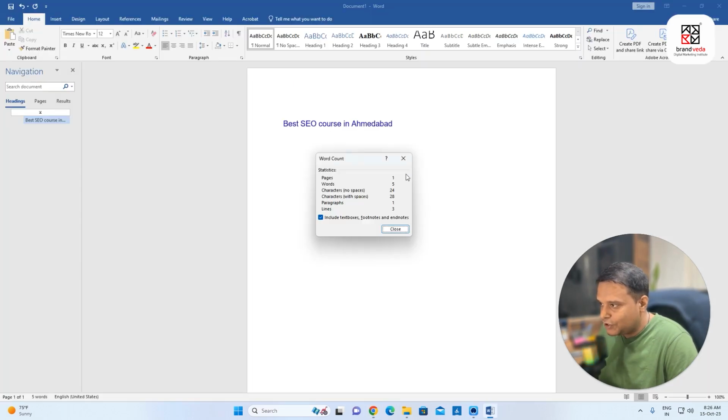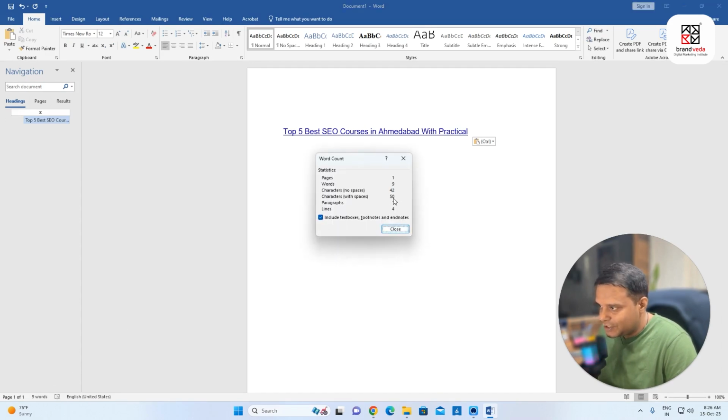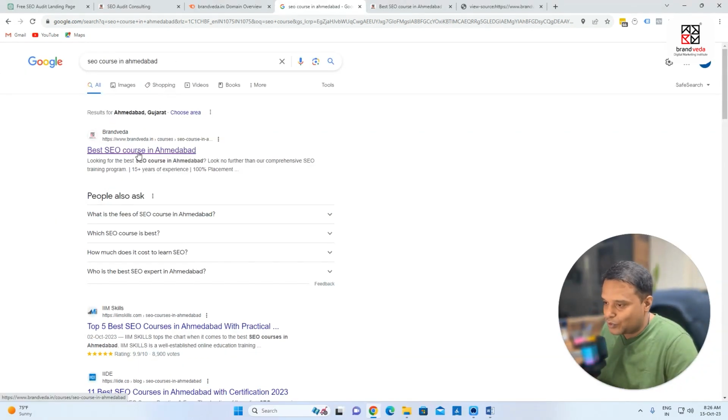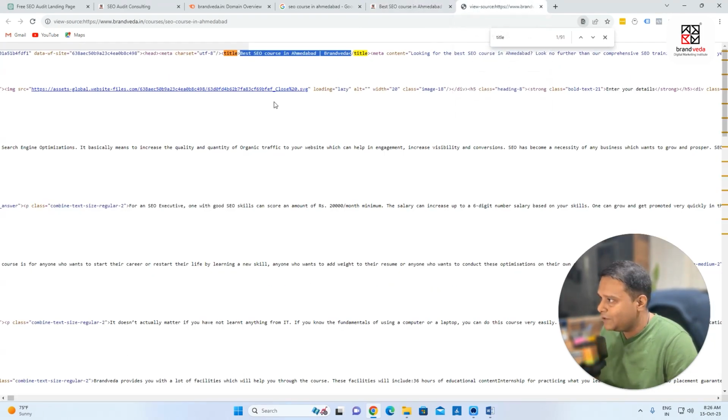If I see how many characters they have, you can see that they have around 50 characters with spaces. Keep it around 50 with spaces, so that there is no dot dot dot, because when people find dot dot dot, they are not able to understand your page title in a better way. That's why it's very important to write this page title. I'm going to rewrite this page title, because I'm going to add some 20 more characters. Probably I'll use some CTAs, but the page title is important. So the page title comes here, and in the backend, it's coming here.